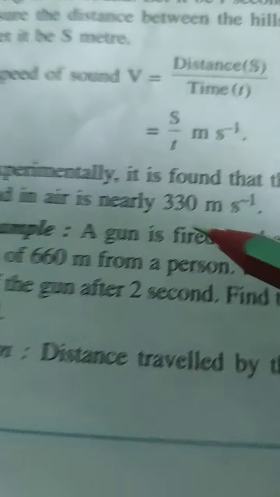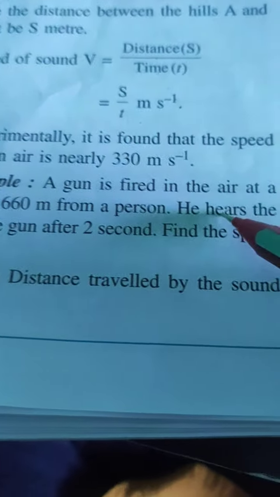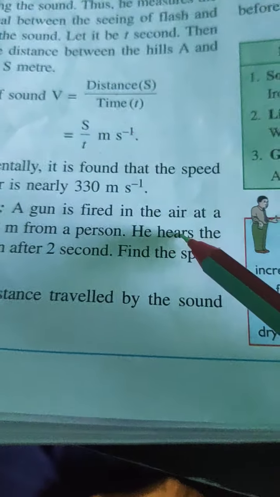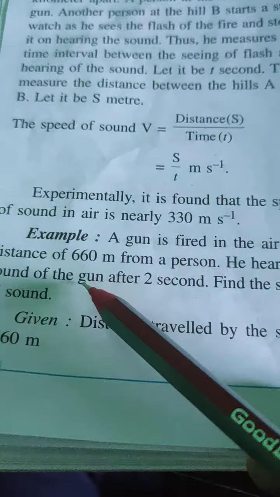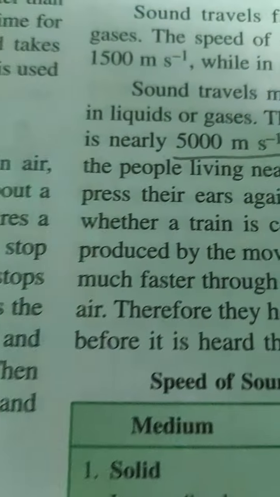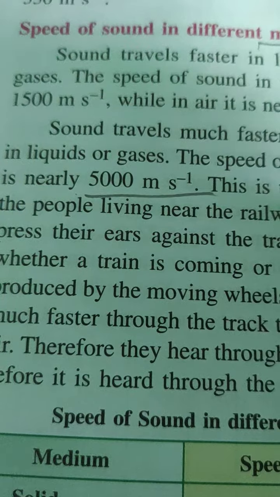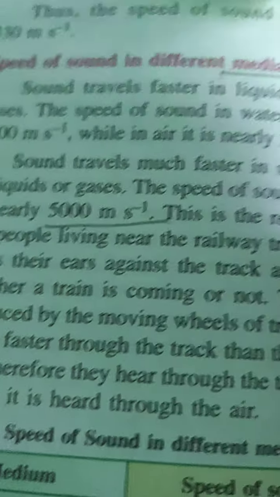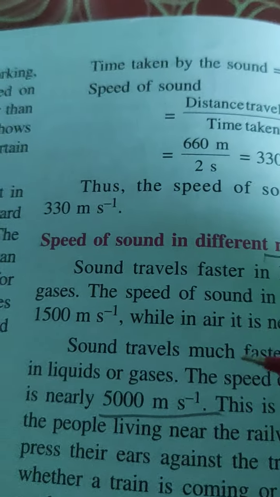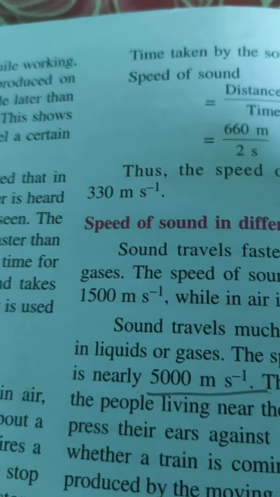In this manner, we can solve some questions. A gun is fired in the air at a distance of 660 meter from a person. He hears the sound of the gun after 2 seconds. Find the speed of the sound. So here the distance travelled by the sound is given, 660 meter, and you have to find speed, the distance by time taken by the sound. 660 by 2, 330 meter per second is the speed of the sound. So in this manner we can calculate the speed of the sound.